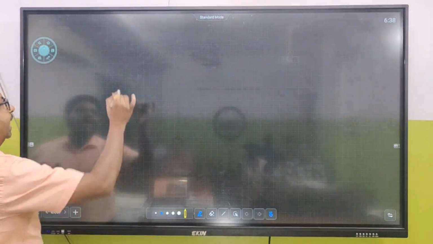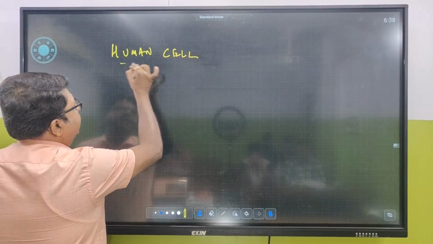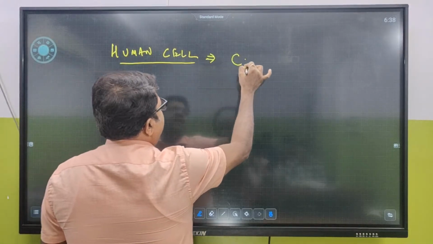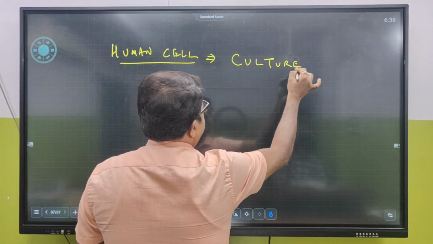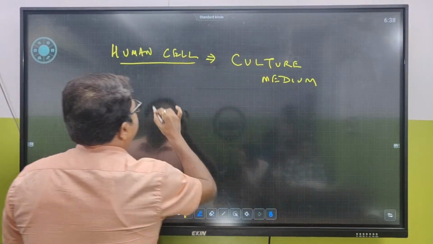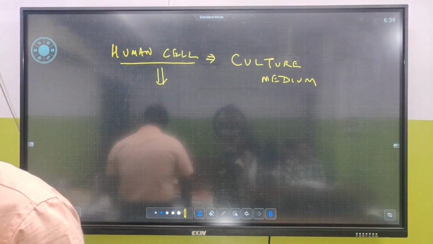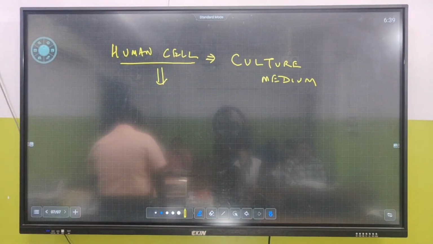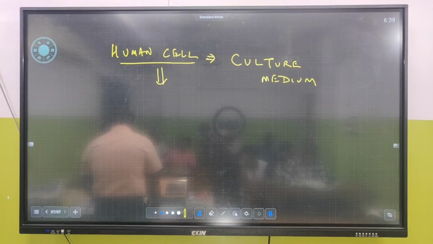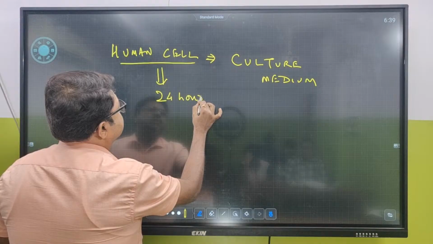Now, what is the time when a human cell is being cultured in a culture medium? It was found that it divides into two, and the time it takes to divide is 24 hours.